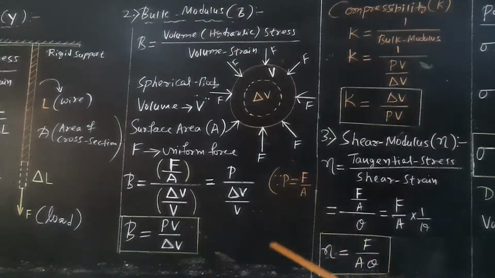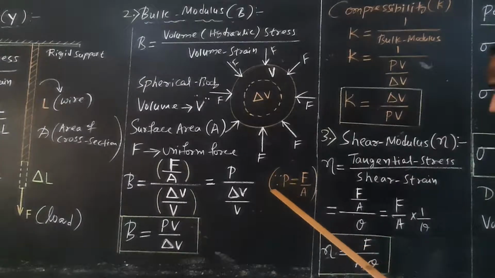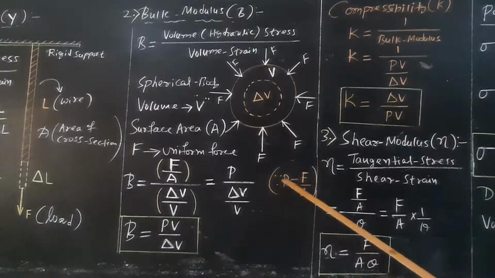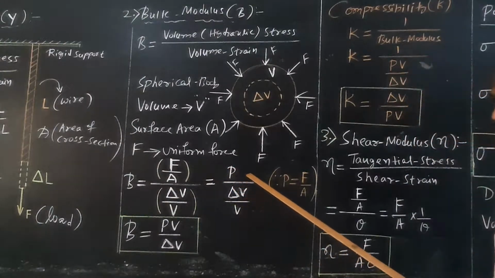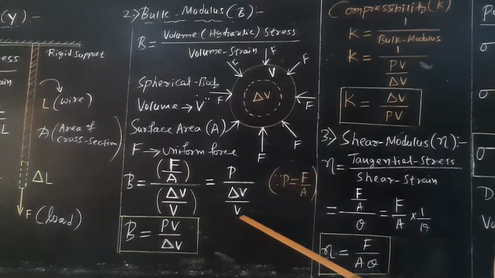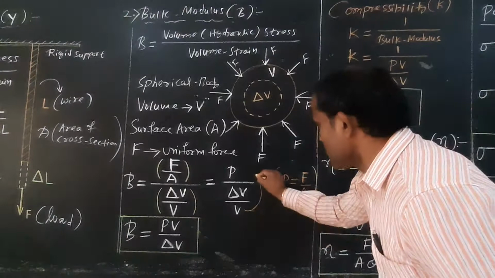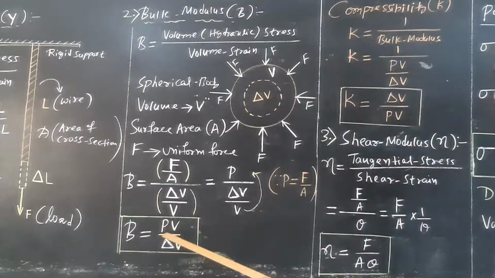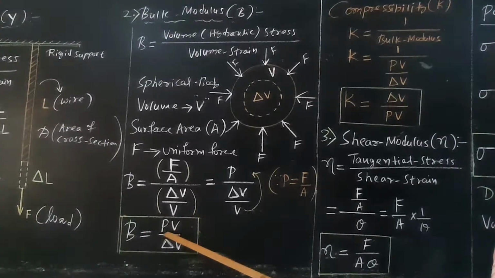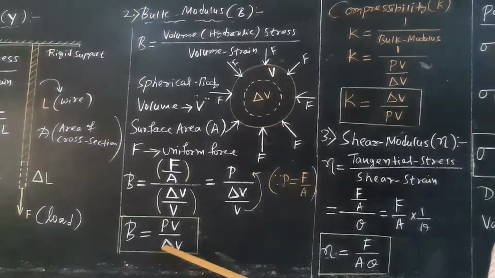What do you mean by pressure? Here P is the hydrostatic pressure. Pressure is equal to force by area. Now, in place of force by area, you substitute the pressure, and for the strain, delta V by V. So the denominator goes to the numerator, and bulk modulus B is equal to P into V, that is, P into the original volume by the change in volume.